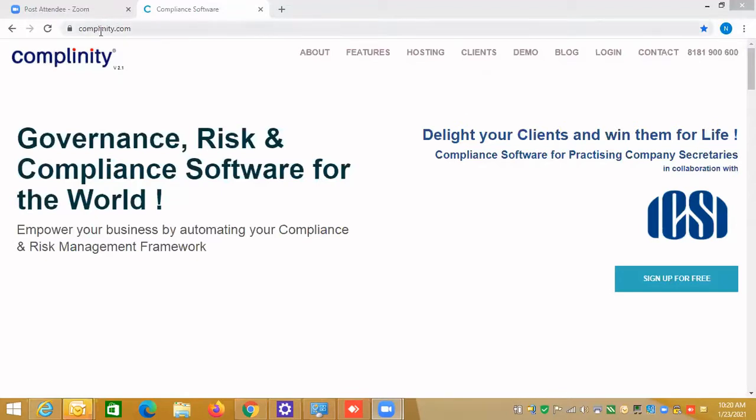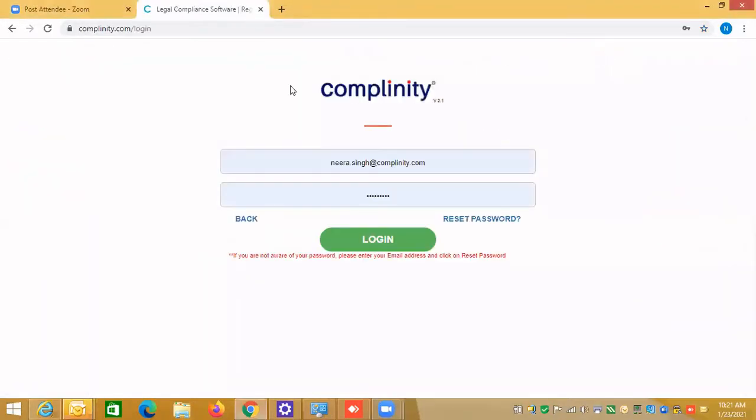If you see here, complinity.com. When you have registered into Complinity, you must have received an email with your login credentials. There you will have the URL of your own organization. Enter your URL here and click on the login screen, and you will get the Complinity login screen.